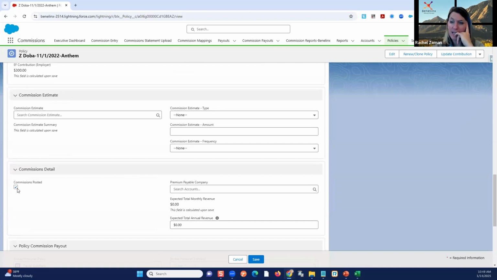Like I said, we're adding automation. You're going to decide when you want that box unchecked after policies are termed. Maybe 3 months, maybe 6 months, maybe never. The cleaner we have the policies, the less room there is for commissions to be posted to the wrong policy.